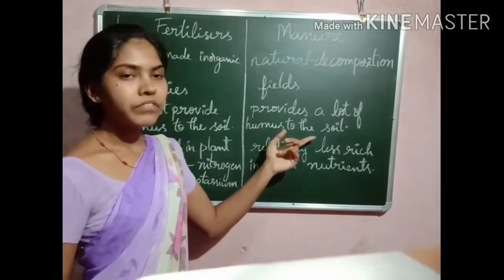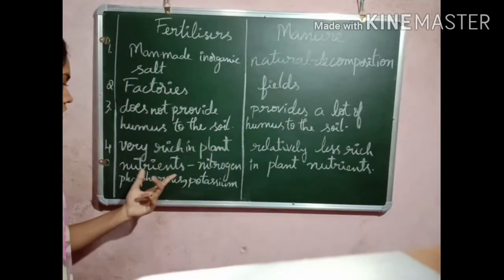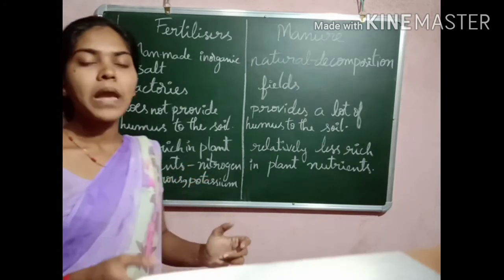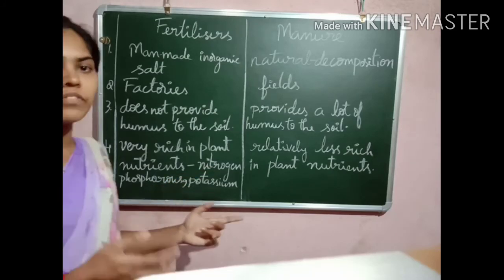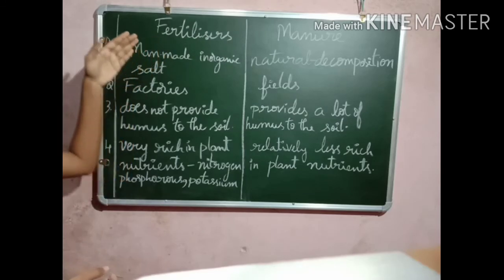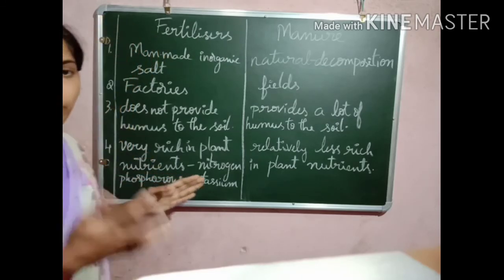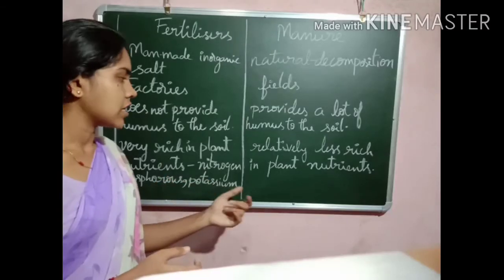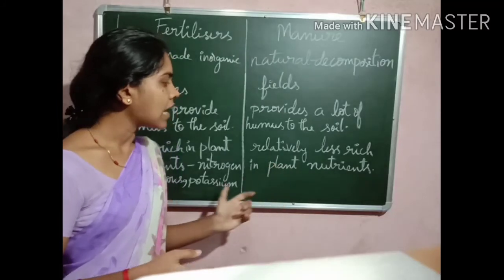Fertilizers are very rich in plant nutrients such as nitrogen, phosphorus and potassium, which plants require for growth. But manure is relatively less rich in plant nutrients.